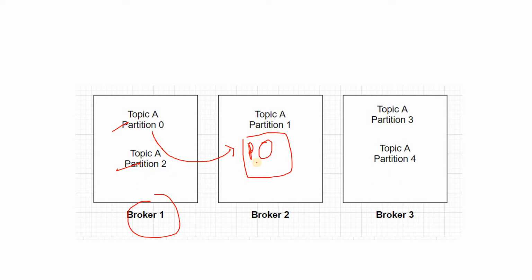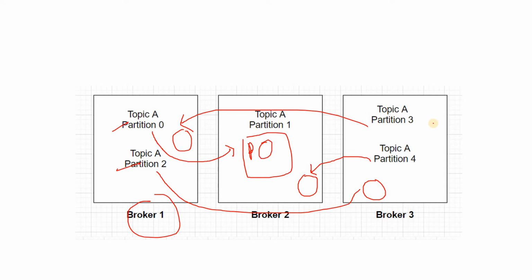Similarly, for all the partitions, the replica will be stored in some other servers. For example, partition 2 data will be replicated in our third server. Partition 4 data will be replicated in this server. Okay, partition 3 data will be replicated in some other server.